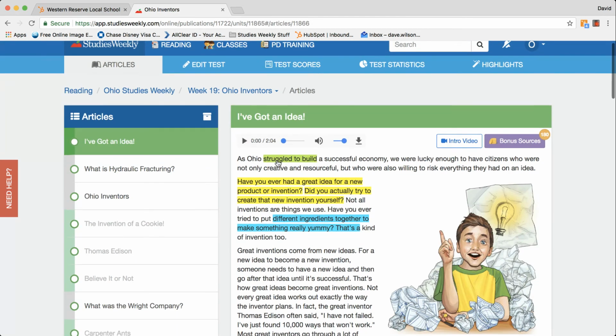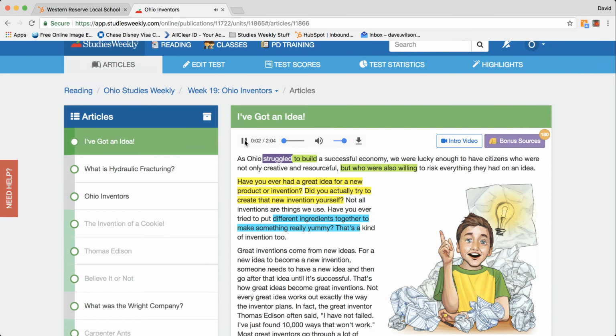You can see that you can highlight and annotate right here. You simply click your mouse over any particular set of text, and it brings up a little color palette that you can highlight with, and you can also add an annotation. The kids can do that as well. You can also click this play button, and it will read the article to the students like this.